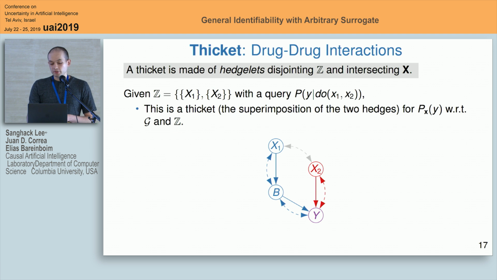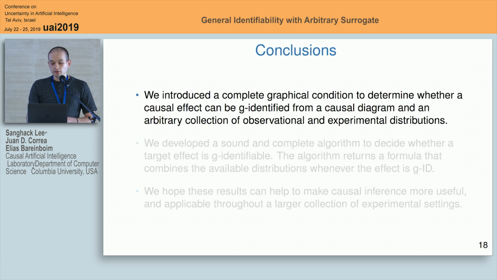The point here is that whenever we can find this structure in the graph, we can get the result that the query is non-g-identifiable. Now to conclude, I will mention again that in the paper we give a complete graphical condition, the Thicket, that allows us to determine if a given query, based on this collection of experiments and the target effect, is g-identifiable or not based on the assumptions in the graph.